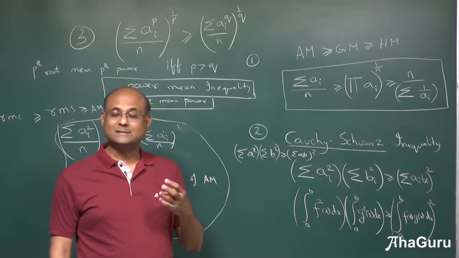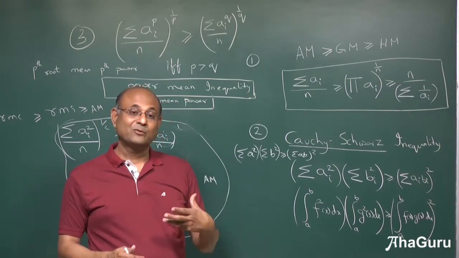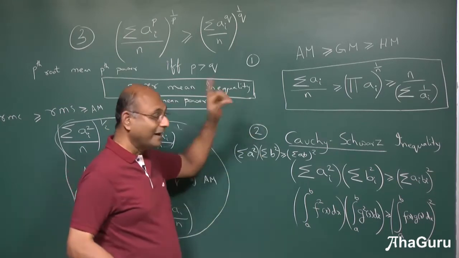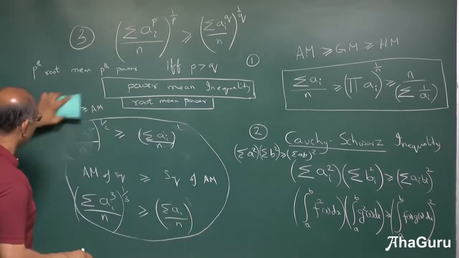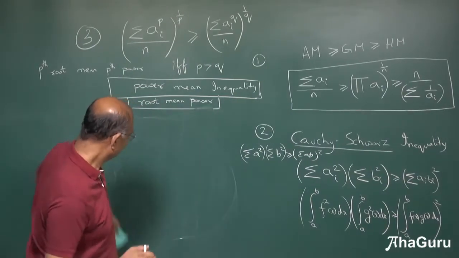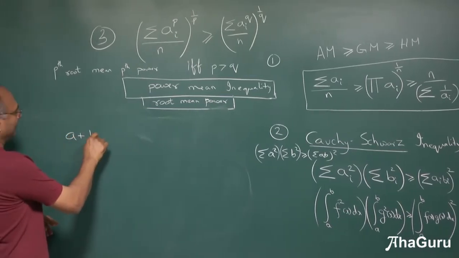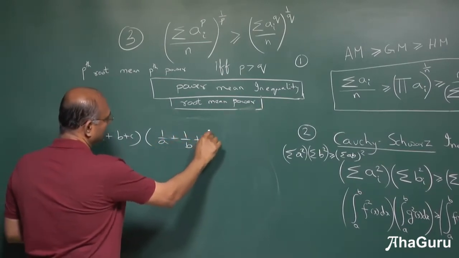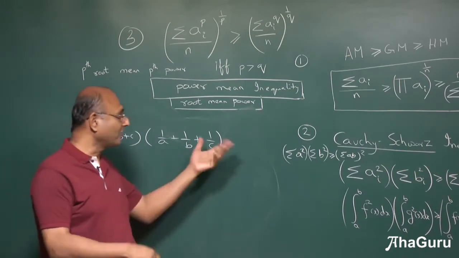If somebody told you A, B, C are all positive numbers and they told you A plus B plus C, remember I told you about this 9. Let us try to use Cauchy-Schwarz to come up with the same idea for 9. So somebody says, I've got positive numbers, A plus B plus C times 1 by A plus 1 by B plus 1 by C. What is this greater than or equal to?